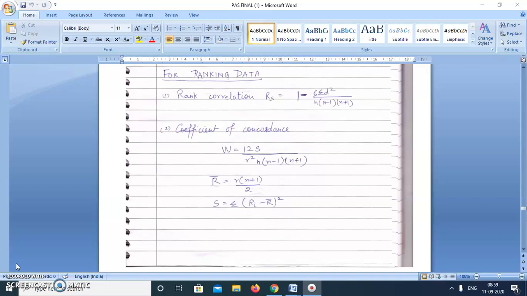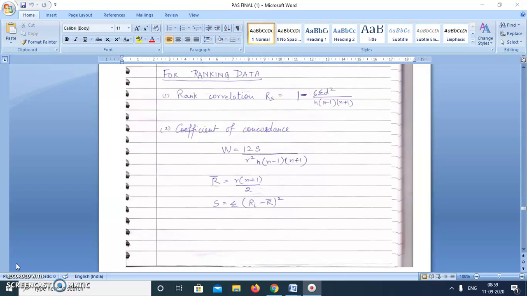Now rank correlation coefficient, the formula we need to learn is 1 minus 6 sigma d square upon n minus 1 n plus 1. And in coefficient of concordance, first we'll calculate rank sum, which is Ri. Then we'll calculate R bar, that is average rank.